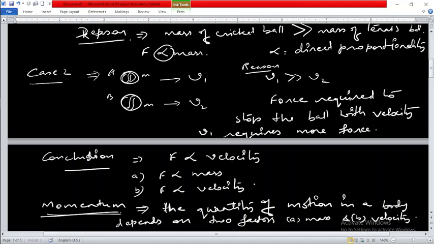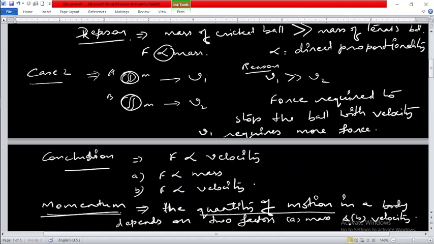With the help of this conclusion, that force is directly proportional to velocity and force is directly proportional to mass, we can say that the quantity of motion in a body depends on two factors, the mass of the body and the velocity of the body.